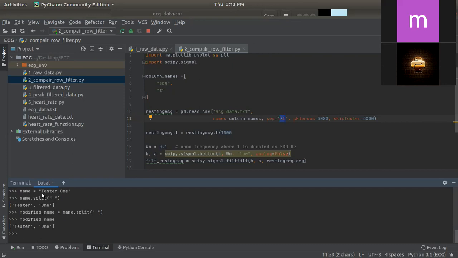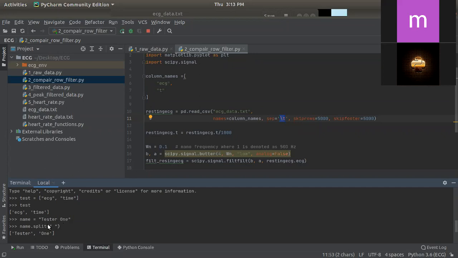Now we have divided the single line into different values. Through name we cannot access tester or one individually, but now we can. If I type name 0, the letter T is there, as tester has positions 0, 1, 2, 3, 4, 5, 6, 7, 8, 9.